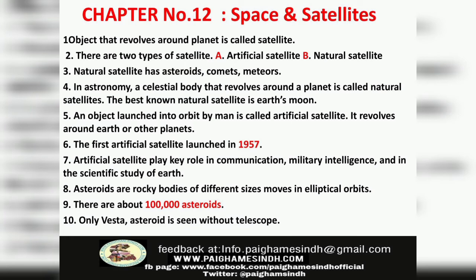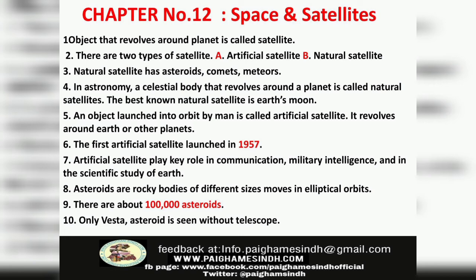Number 5. An object launched into orbit by man is called an artificial satellite. It revolves around Earth or other planets. Number 6. The first artificial satellite was launched in 1957. Number 7. Artificial satellites play a key role in communication, military, intelligence and in the scientific study of Earth.